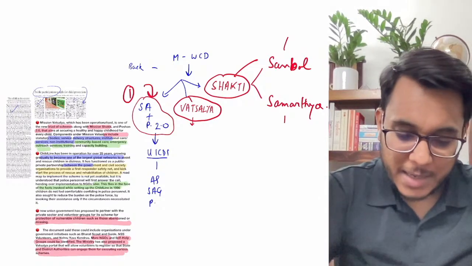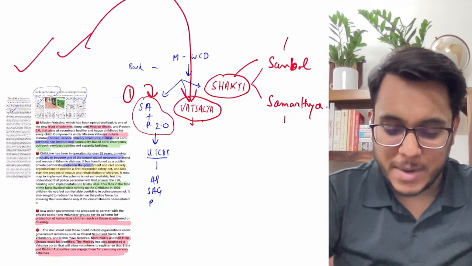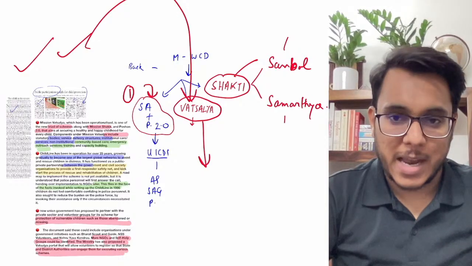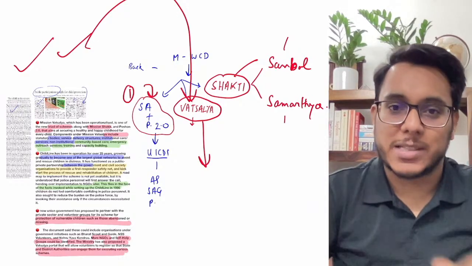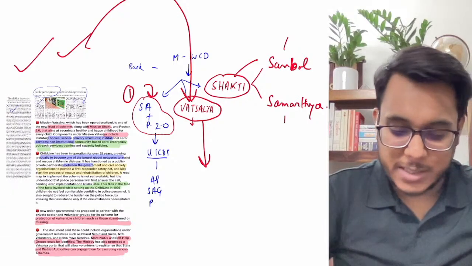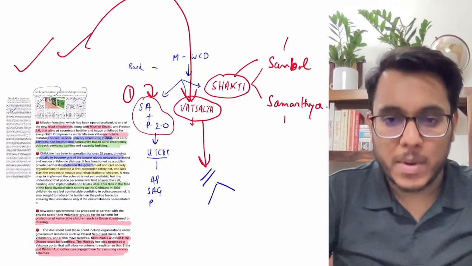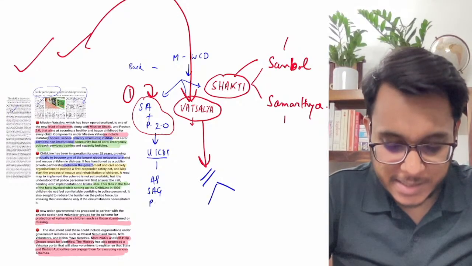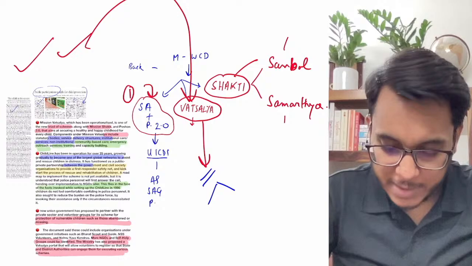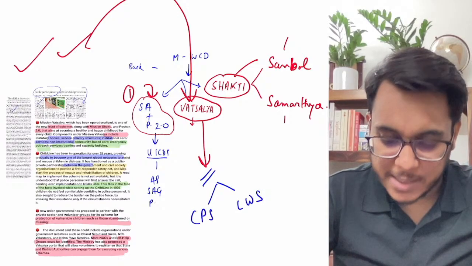Now, this particular article that we are going to discuss today is talking about the middle one, that is the Mission Vatsalya. Now guys, first of all, when we talk about the Mission Vatsalya, this scheme has been formed by merging two earlier existing schemes, that is the Child Protection Scheme and the Child Welfare Services.